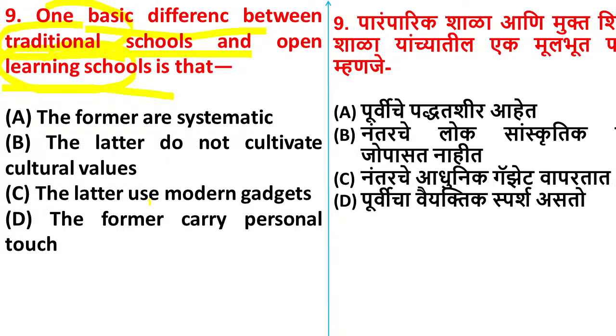Option C, the latter use modern gadgets. Option D, the former carry personal touch. Yes, you can comment the answer now. Just think for 5 to 10 seconds on this question, then you can answer.